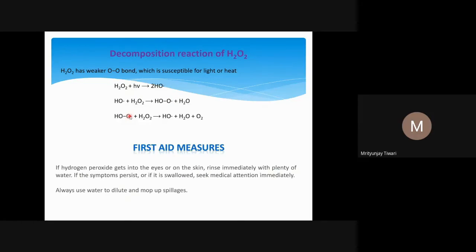Now this HOO radical can react with H2O2, and it will form HO radical plus water plus oxygen. Now again this HO radical will go and do this reaction. So this is what we call the propagation step.